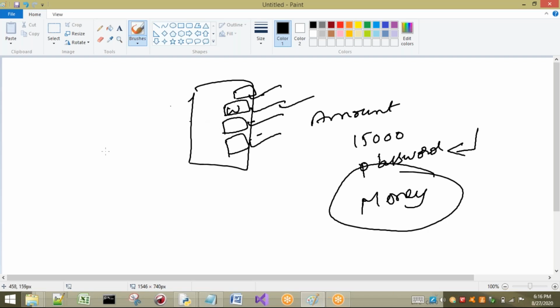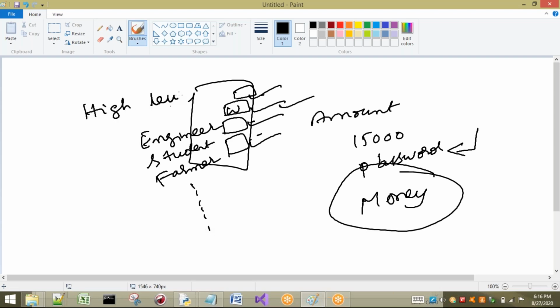Here, one thing you have to observe: if the same thing is done by an engineer, an educated person, a student, a farmer, or any other person who withdraws money, these are the steps they have to do. Is it easy or not? It is easy, because all of this is high level. These are not low level things, these are high level things. Now I will tell you what is meant by high level.